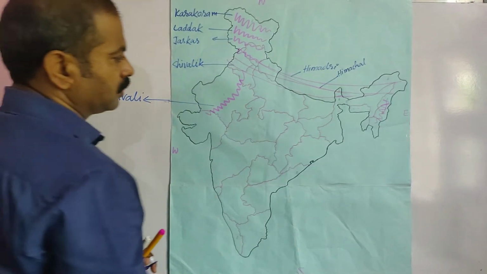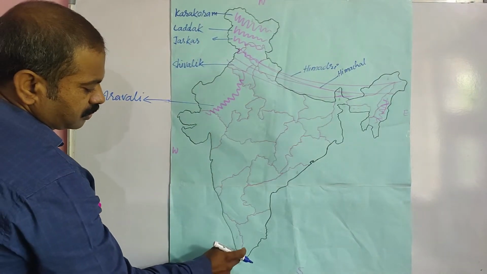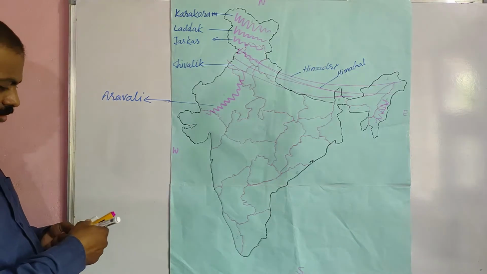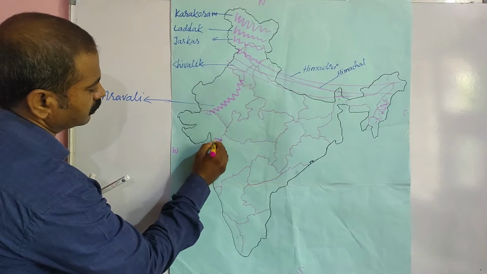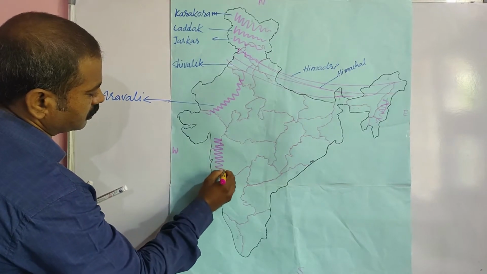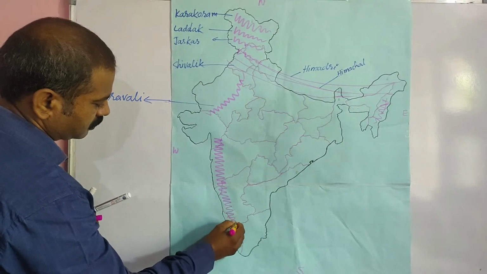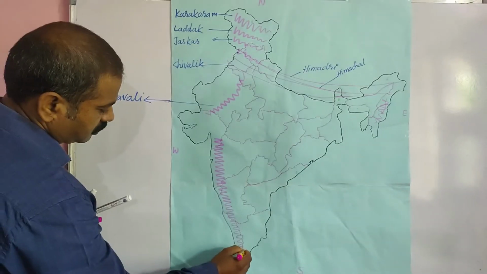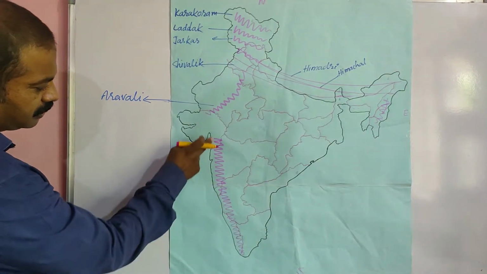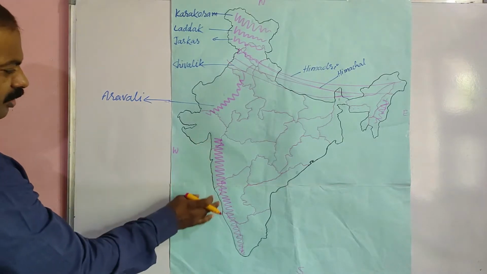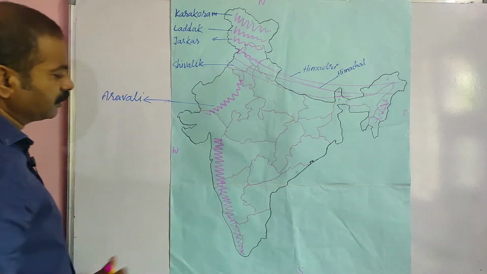Next, Western Ghats. These are from Gujarat to Kerala. Look at, these are in continuation form. You can't see any gap anywhere. These are in continuation form.